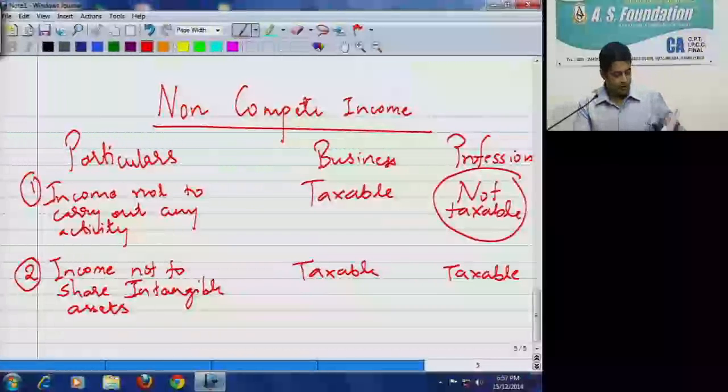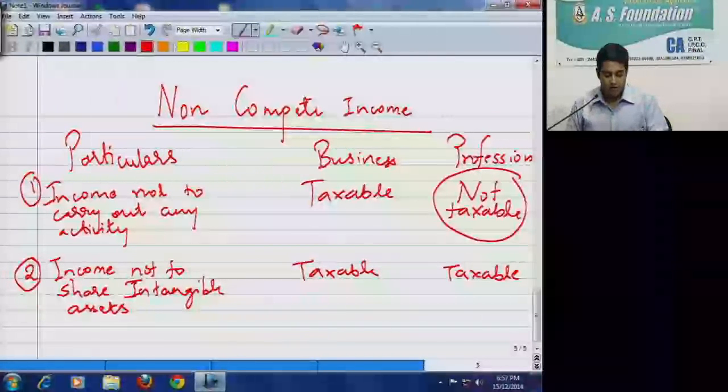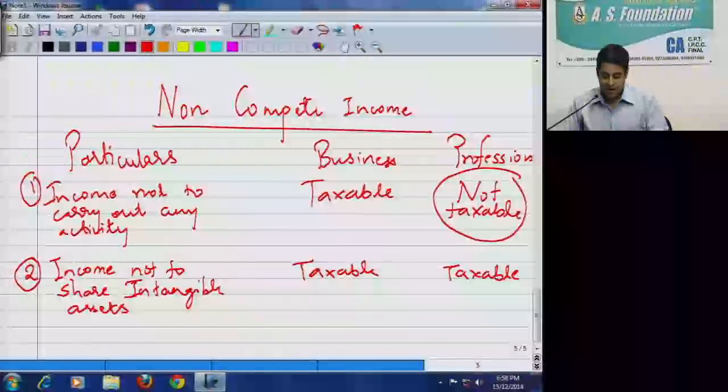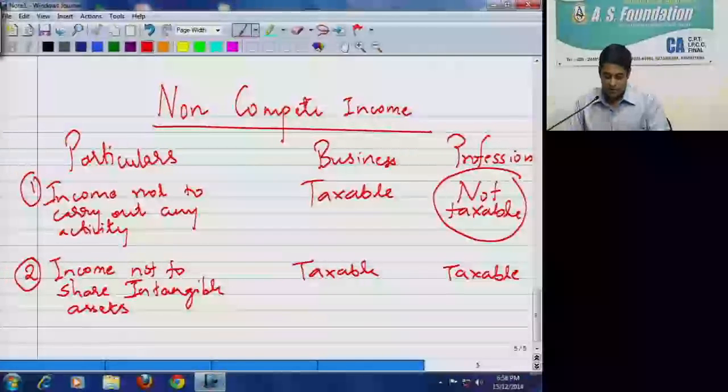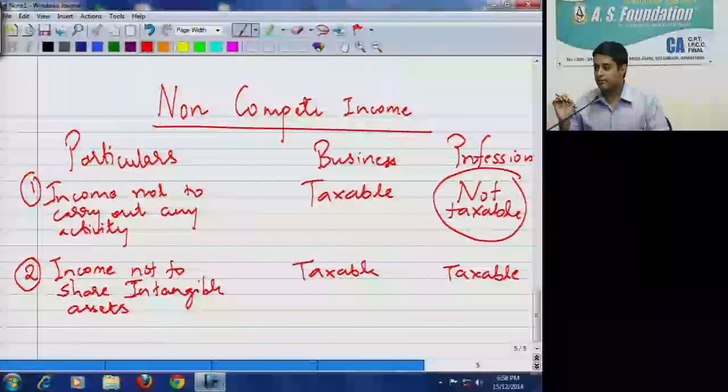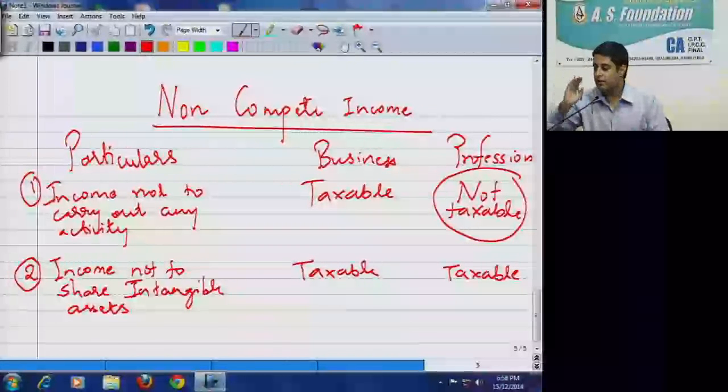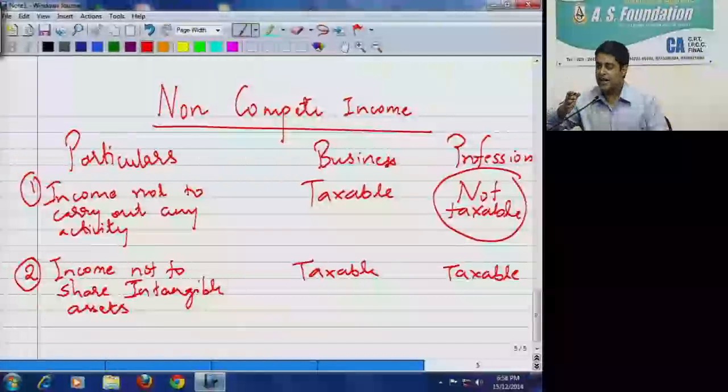However, the above subclause A shall not apply to any sum which is received or receivable, in cash or kind, on account of transfer of right to manufacture, produce or process any article or thing, or right to carry on any business, which is chargeable under the head capital gains. So here it is specifically given that if it falls under capital gains, you cannot take the benefit given here. If it is taxed under capital gains, tax it there.